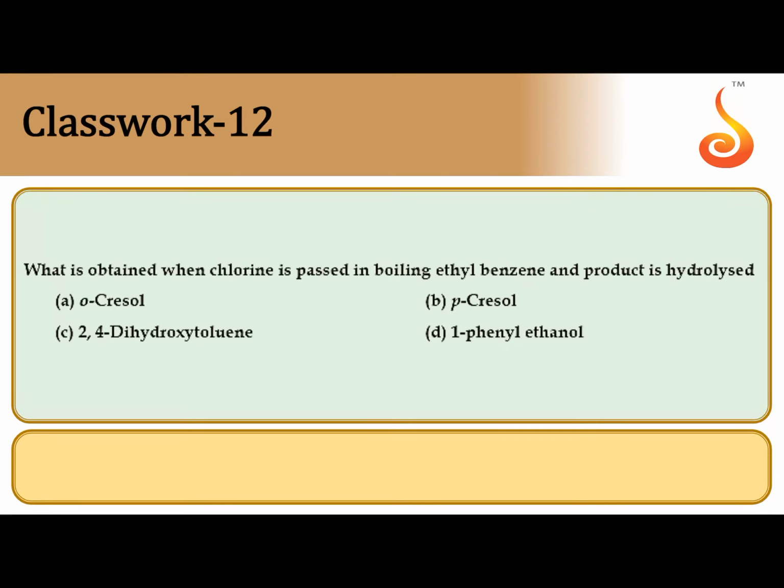What is obtained when chlorine is passed in boiling ethyl benzene and the product is hydrolyzed? First you write what is ethyl benzene. This is ethyl benzene. Ethyl is attached to benzene. When it is reacted with chlorine, boiling chlorine means at high temperature. So at high temperature, chlorine free radicals are produced. Whenever a free radical is produced, substitution occurs at benzylic or allylic positions. So benzylic halogenation takes place. Secondary benzyl chloride is obtained.